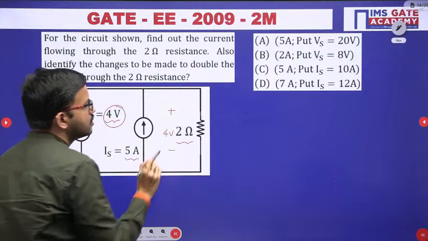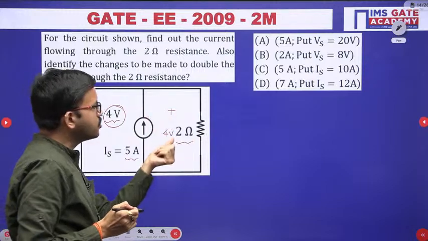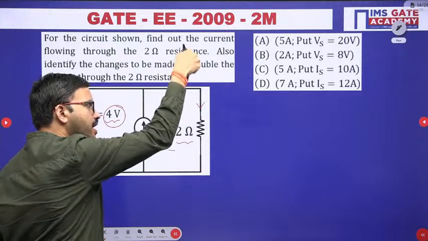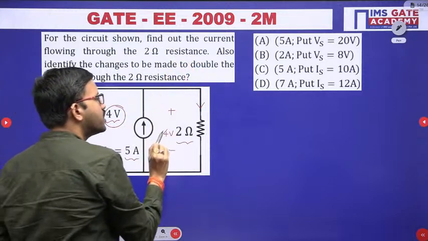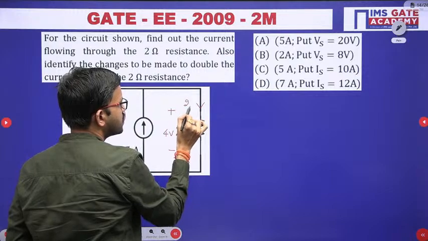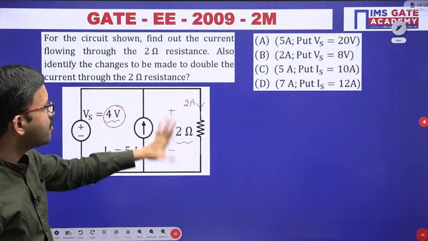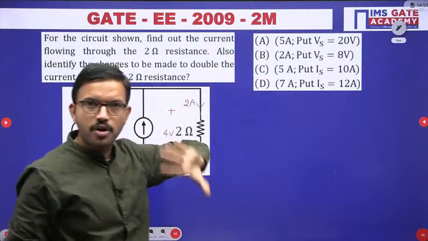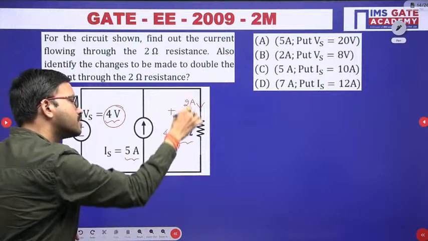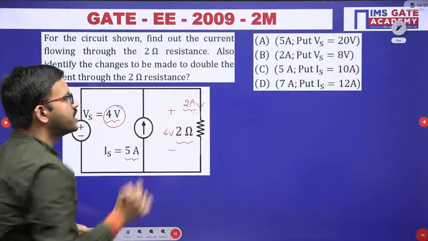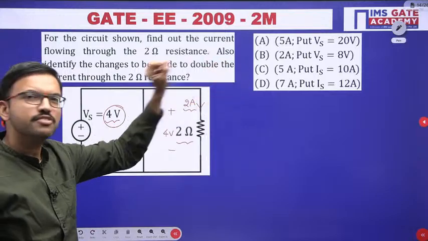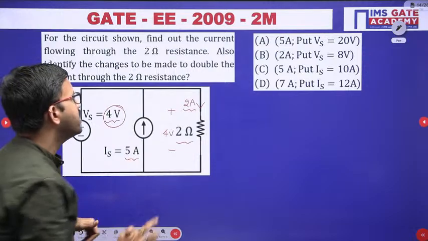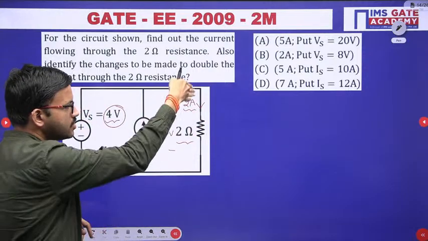Now you know the voltage across the resistor and you know the resistor value, and accordingly you can calculate the current. Since you have the plus sign here, the current is entering. So voltage divided by resistance, 4 by 2, is nothing but 2 ampere. They haven't mentioned the direction of current, but if you observe all the choices, they have given positive values. That means whatever value or direction you got here, they are asking as per that. If they were strict about the direction, they could have mentioned it. In this case, 2 ampere current is flowing in this 2 ohm resistor like this.